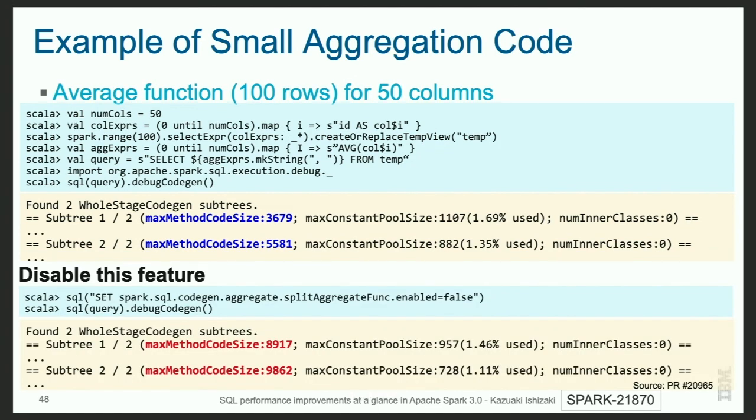When we disable this feature, the size is more than 8,000, as you can see in the red part. The native code will not be generated by the Hotspot compiler. Therefore, the performance is not good compared to the above case.